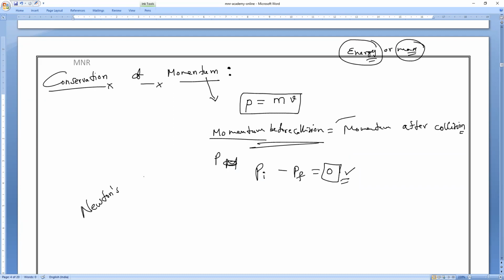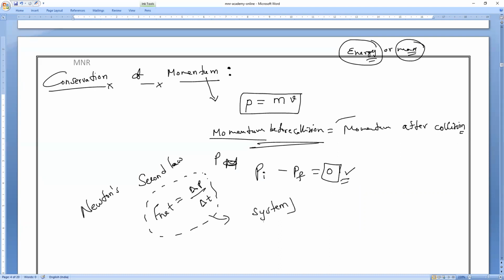According to Newton's second law, F net is equal to change in momentum, delta P, divided by delta T. This is the formula we developed for one system. If I consider all the particles in the body as a system, then F net is equal to delta P, the change in momentum, divided by the change in time. Am I right or wrong, everybody?